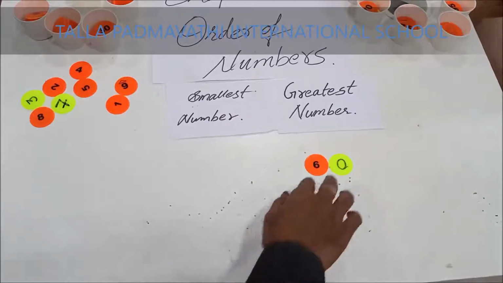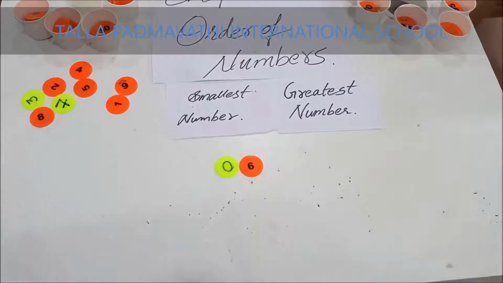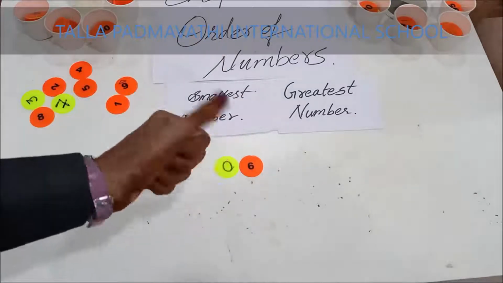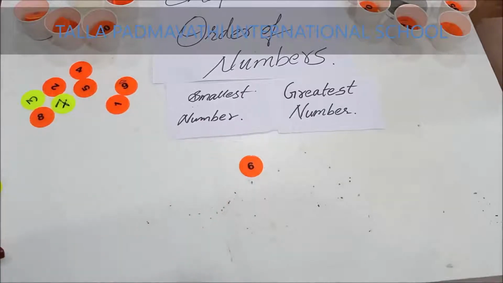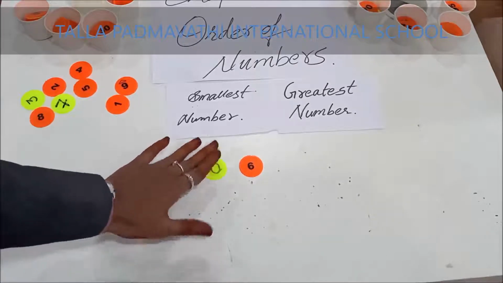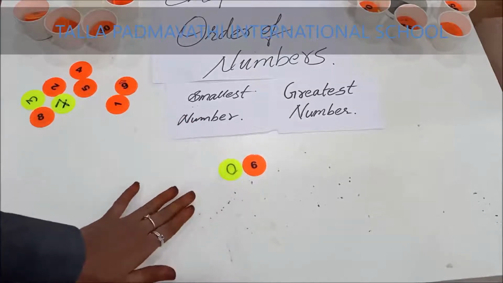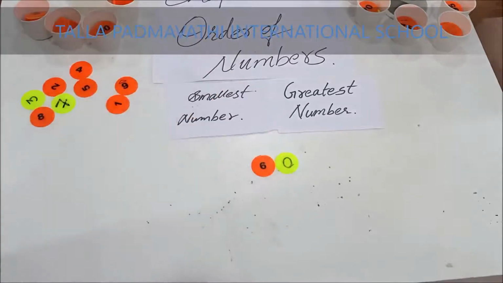But children, here when I have shown you 0, 6, is this a 2-digit number? No. Why? Because 0 has no value. So, this is 6, only 6. So, the smallest 2-digit number is not formed here. Okay. So, the only number which we can form using these digits is 60.